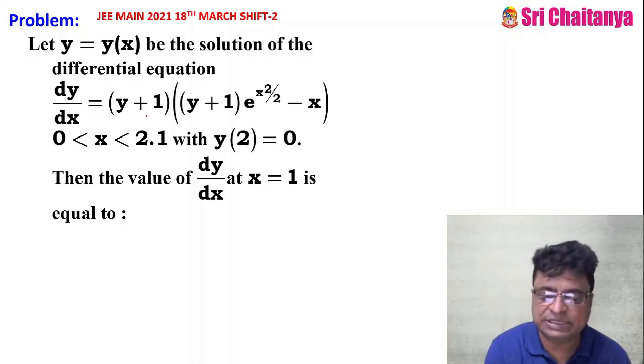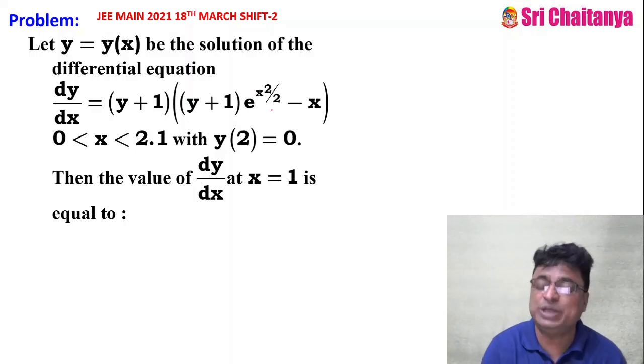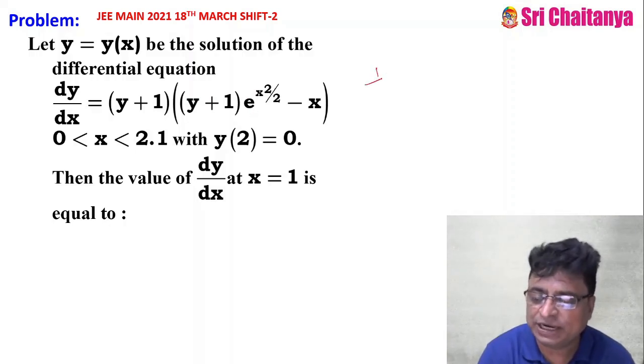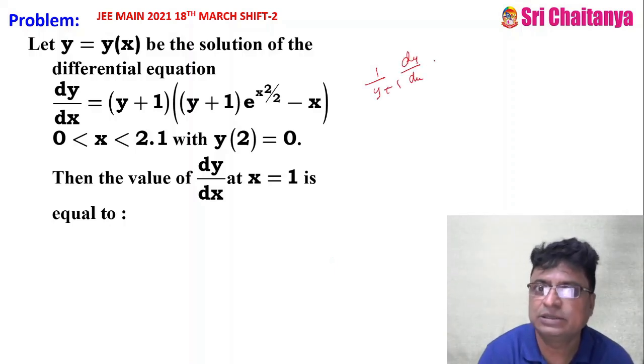dy by dx is equal to (y plus 1) into (y plus 1) e power x square by 2 minus x. So this is indirectly 1 by (y plus 1) dy by dx equal to (y plus 1) e power x square by 2 minus x.